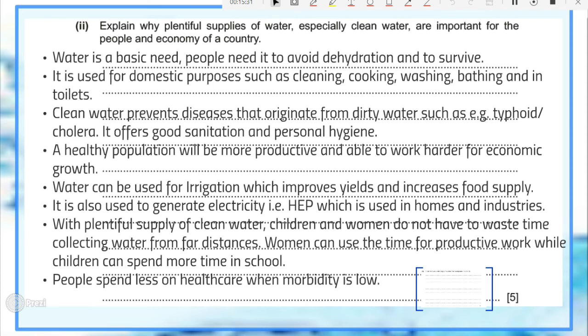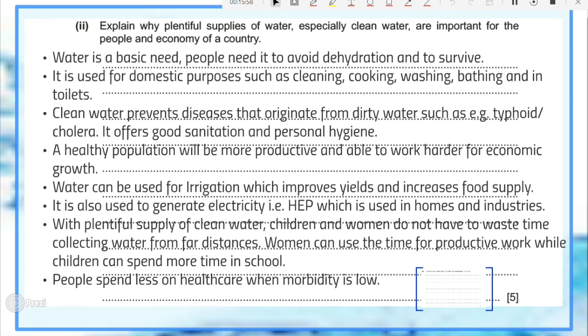Next is water can also be used to generate electricity. For example, HEP. If we have plentiful supply of water in rivers, therefore we can produce hydroelectric power, which is used in homes and in industries to run machines, obviously.